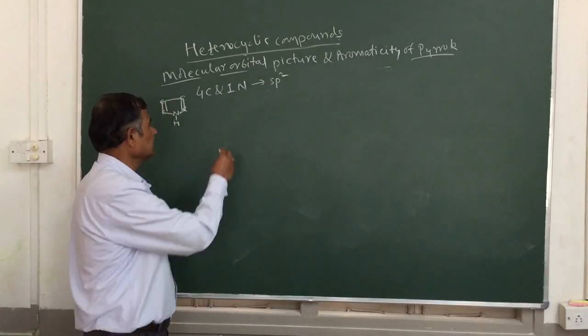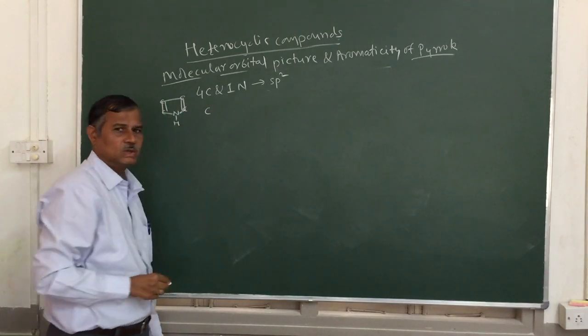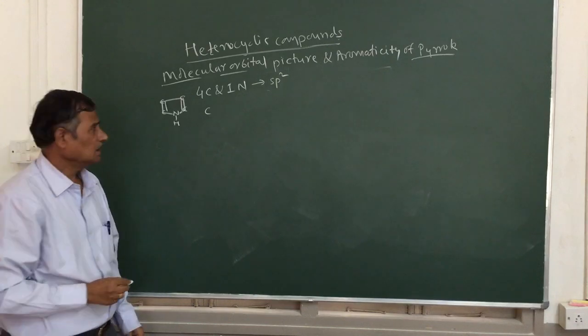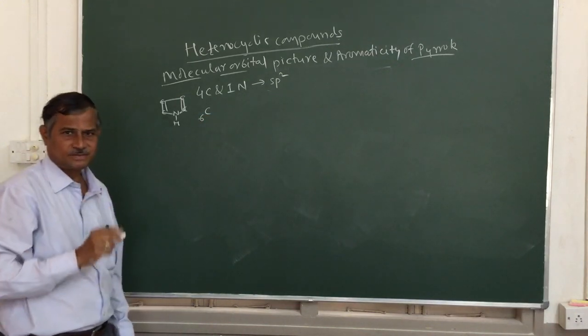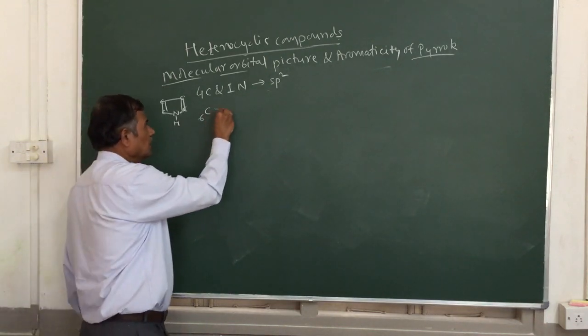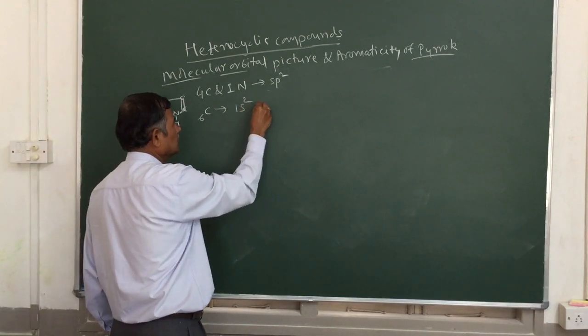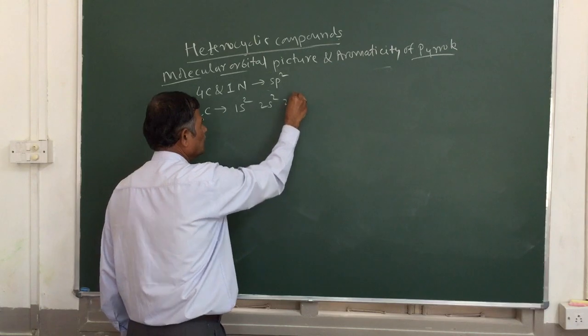We will see first how carbon undergoes sp2 hybridization. As you already know, carbon has atomic number 6. So what is the electronic configuration? 1s2, 2s2, 2p2.